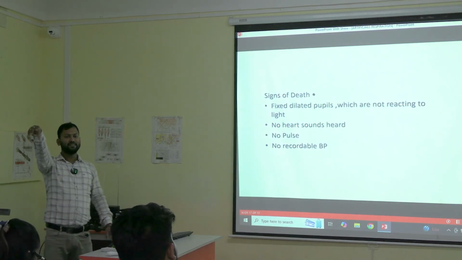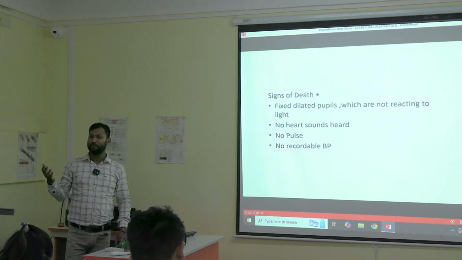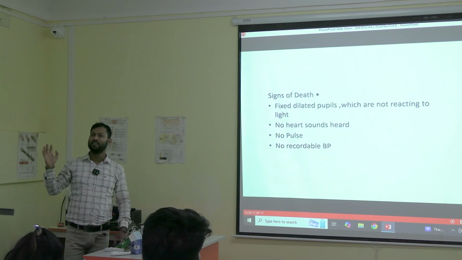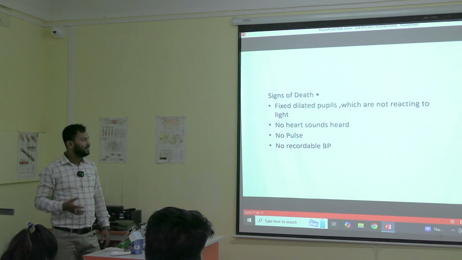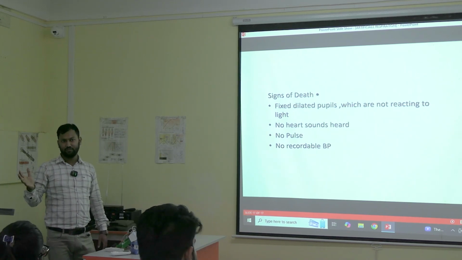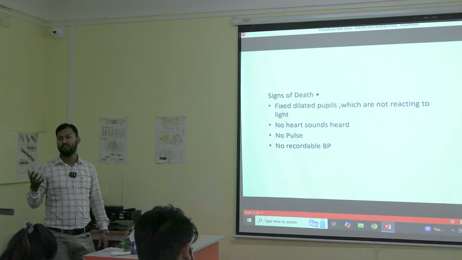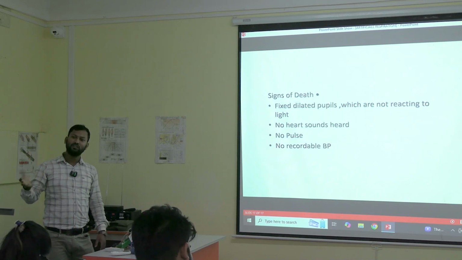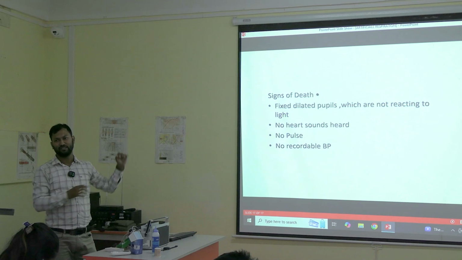So suppose we cannot revive the patient. Suppose the help is not coming, someone has gone to a beach or somewhere else, or a river, which is like 10 to 15 kilometers away from any hospital. So we are giving him artificial respiration. In that case, suppose the patient has died. The ambulance is not coming. The ambulance will take at least half an hour or 40 minutes. And you are alone with that patient. So will you keep on giving respiration for however long the ambulance takes to come?